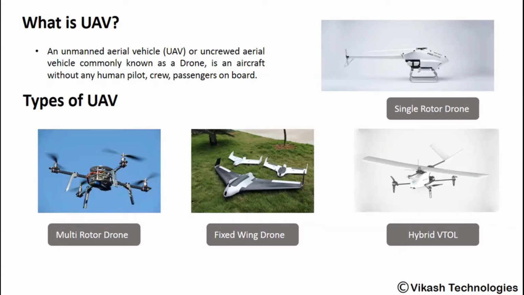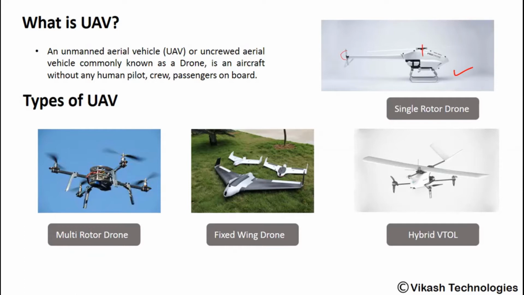So there are four types of drones generally available. The first one is your single rotor drone, which follows the concept of the helicopter. It has a single rotor at the center, powered by the engine, and another rotor in order to balance the rotation. We'll be talking about the single rotor drone dynamics, the multi-rotor drone dynamics, and also fixed wing drone dynamics.